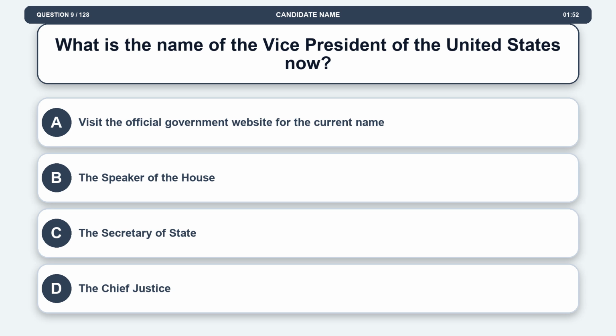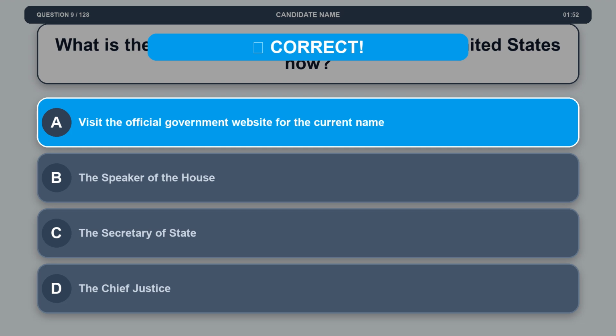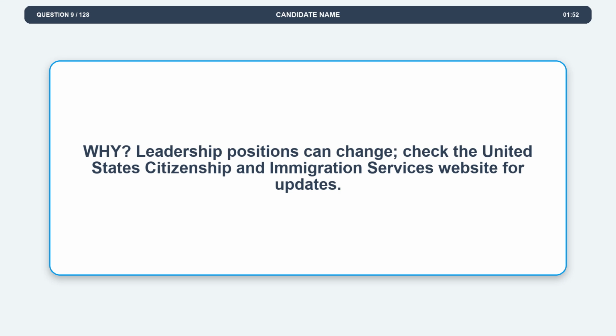Question 9. What is the name of the Vice President of the United States now? Option A, visit the official government website for the current name. Option B, the Speaker of the House. Option C, the Secretary of State. Option D, the Chief Justice. The correct answer is option A, visit the official government website for the current name. Explanation. Leadership positions can change. Check the United States Citizenship and Immigration Services website for updates.